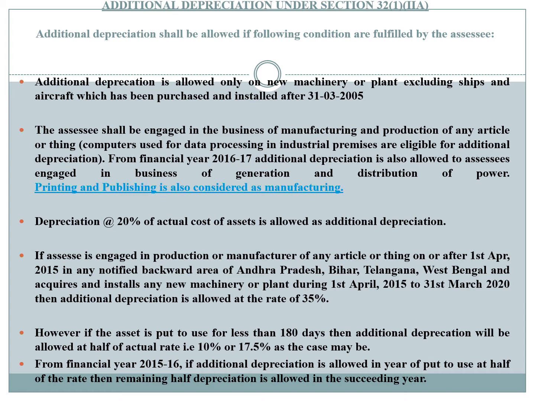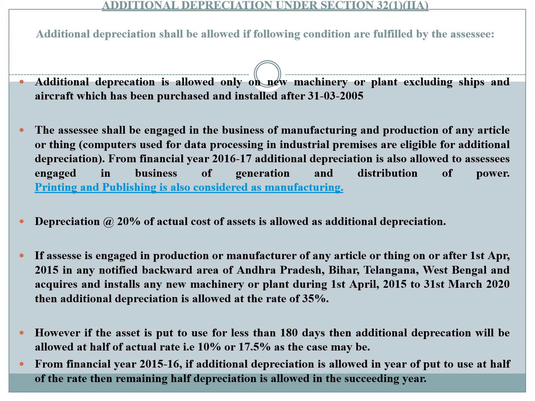Next condition, if the assessee is engaged in production or manufacture of any article or thing on or after 1st April 2015 in any notified backward area of Andhra Pradesh, Bihar, Telangana, West Bengal, and acquires and installs any new machinery or plant between 1st April 2015 and 31st March 2020, then additional depreciation is allowed at the rate of 35%.